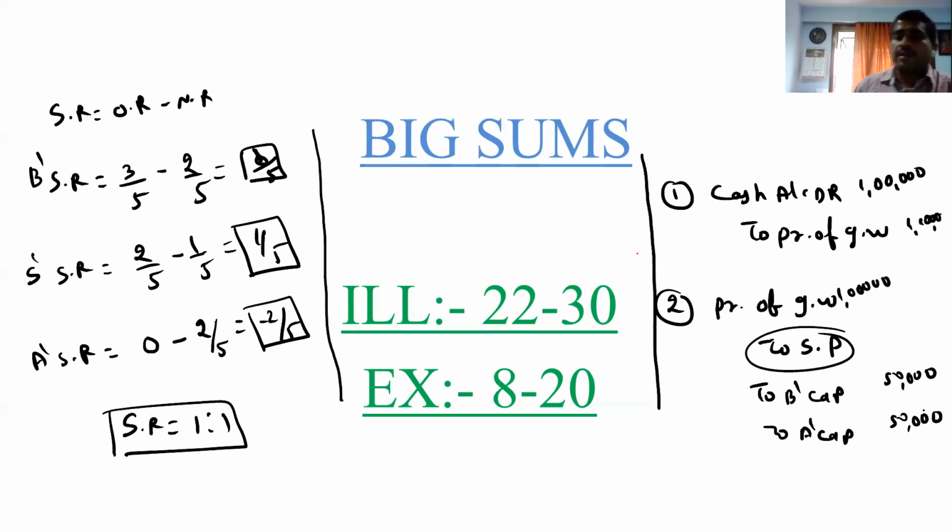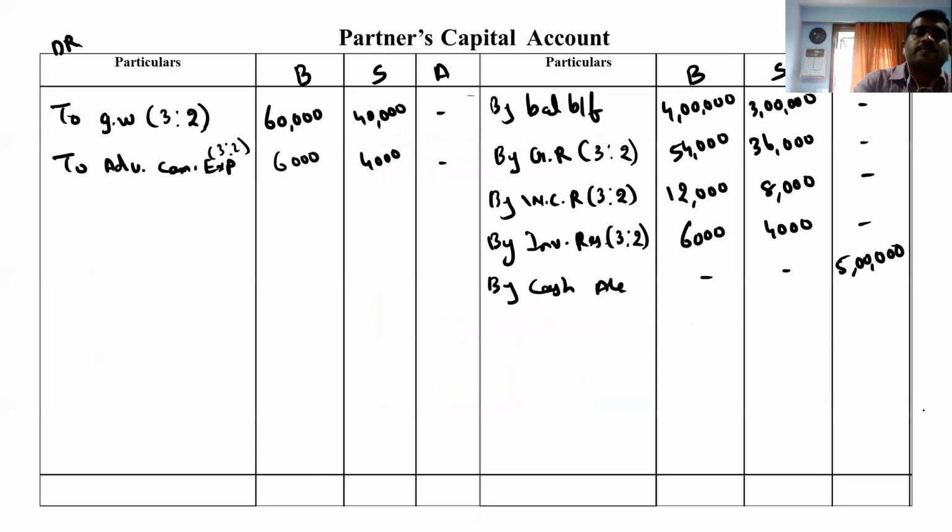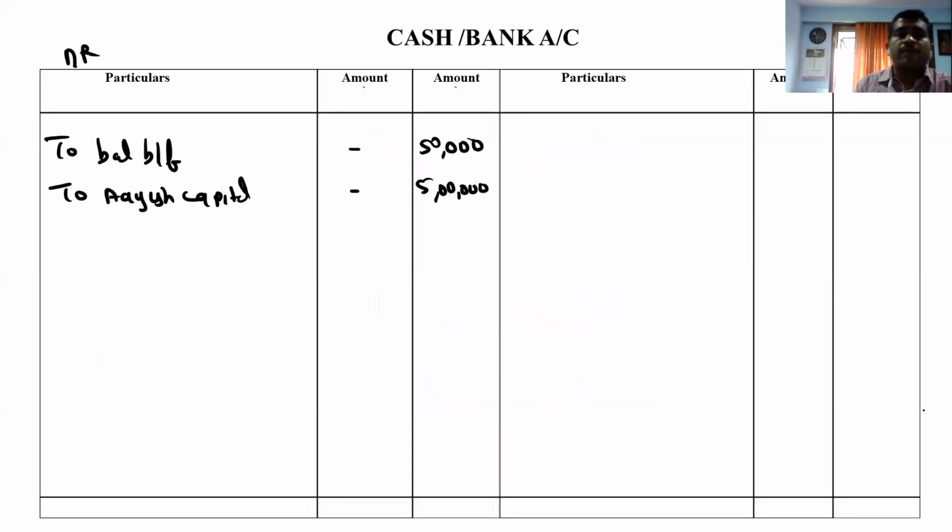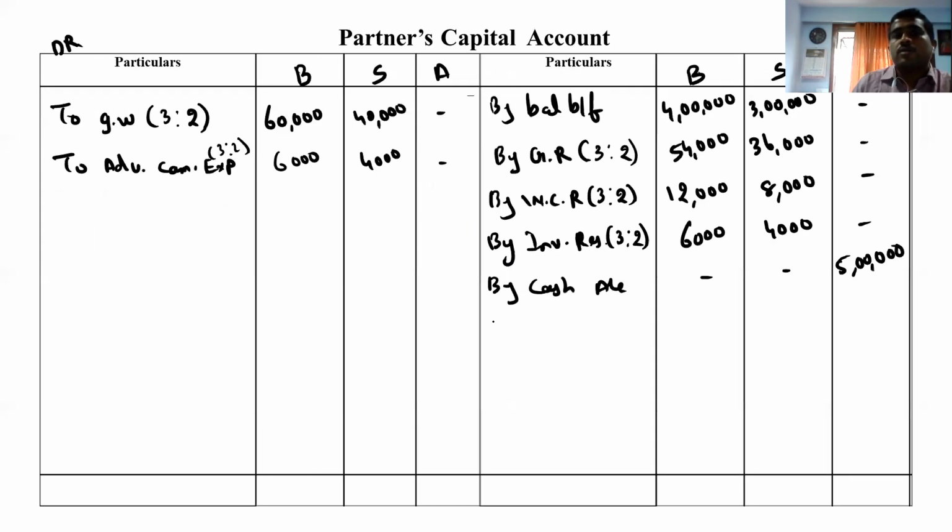So how to pass the journal entry? Come to cash account. Cash account debit we go and we write to premium for goodwill 1 lakh. And what is the second entry? Premium for goodwill account debited to partners, because we are crediting 50,000, 50,000. It's the most important entry, premium. Right, now the remaining part is a little bit easy for us.